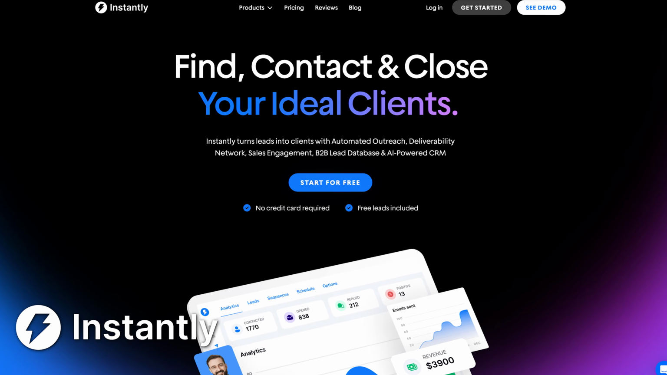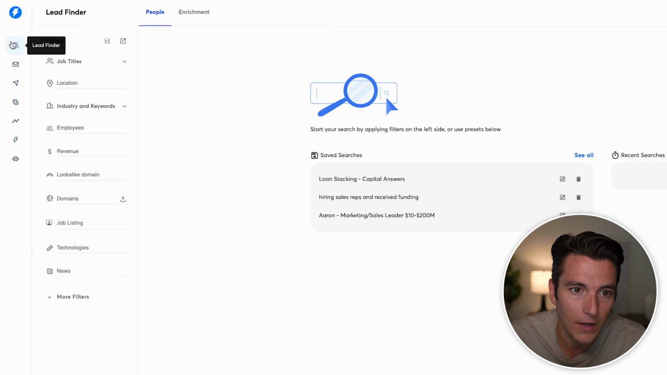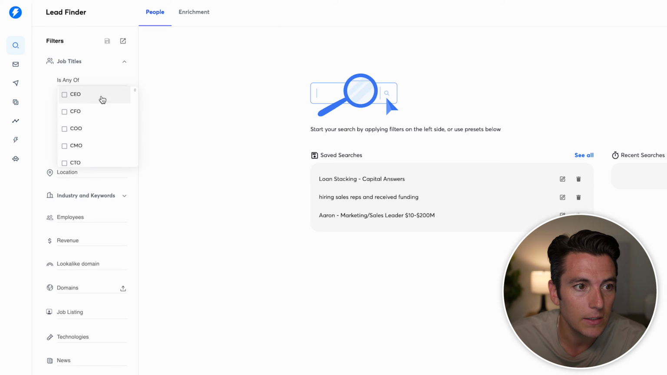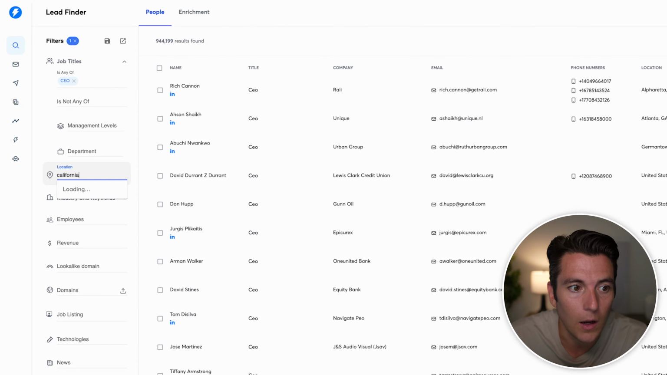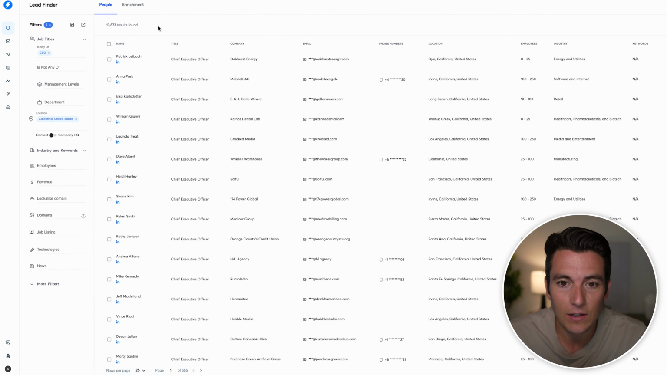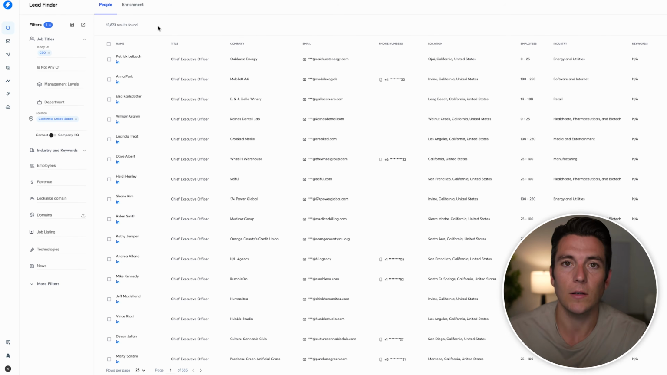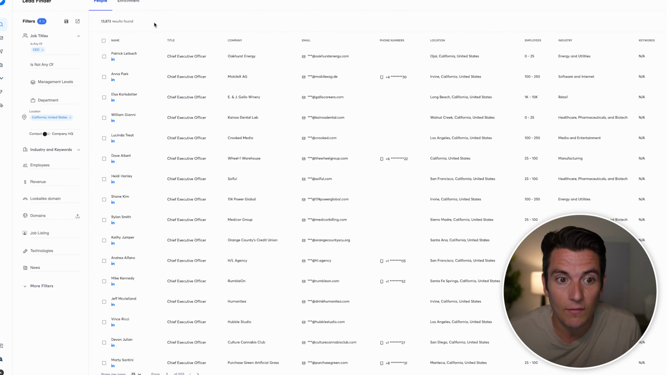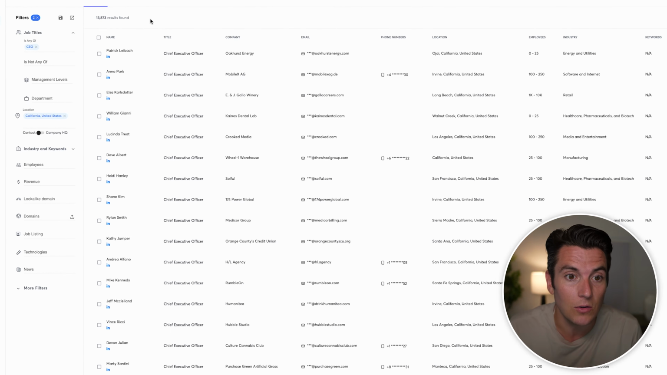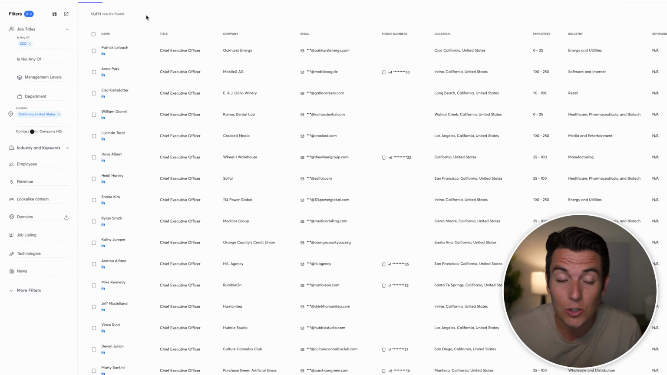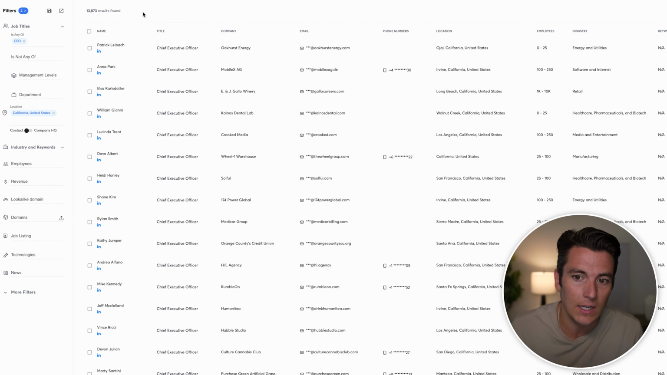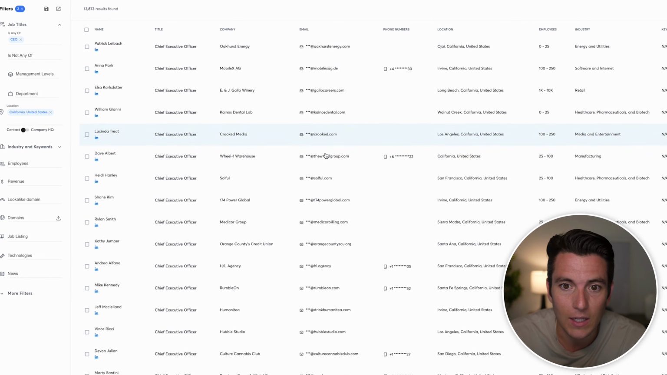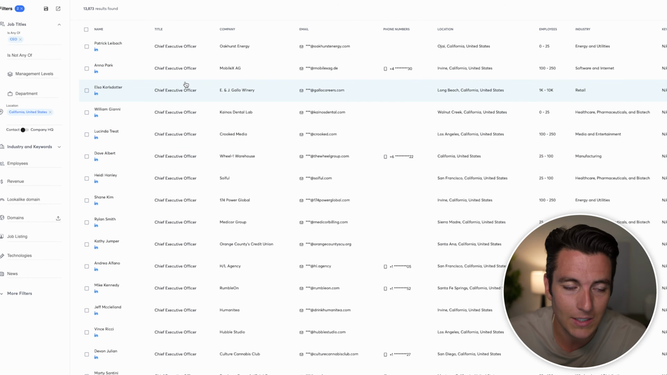And that's Instantly. The beautiful thing about Instantly, when it comes to scraping leads, is we can simply use the lead finder. Let's find people who are CEOs in California, for example. What we'll pull up is the list of all of the CEOs in California. We don't have to manually copy anything over to ChatGPT. They have the lead finder automatically built into the tool so that we can have access to hundreds of millions of contacts and email addresses. As you can see here, they have the emails, the location, the employees, the industry, and so much more. This data is fire.